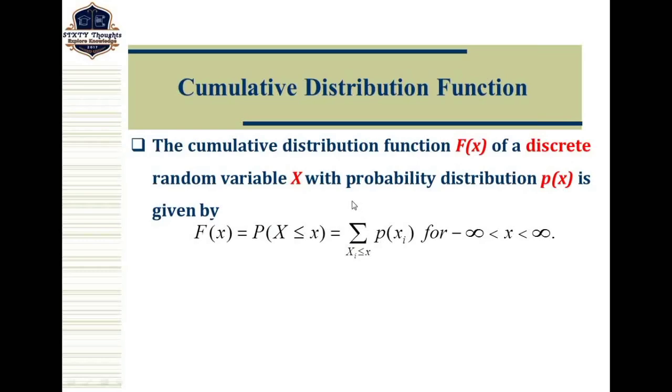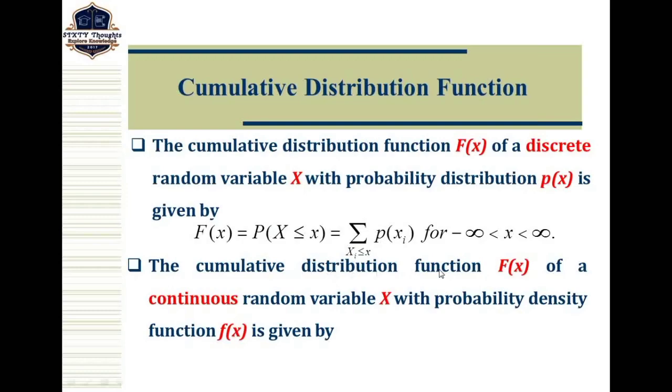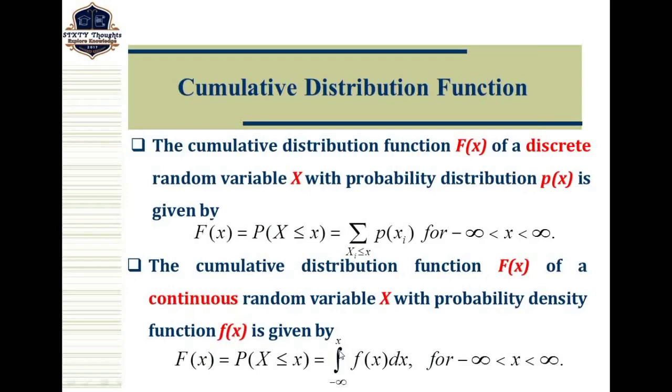Similarly, we define the cumulative distribution function for a continuous random variable. The cumulative distribution function capital F of x of a continuous random variable capital X with probability density function f of x is given by capital F of x equal to probability of X less than or equal to small x, that is equal to the integral from minus infinity to x of f of x dx. Here we consider the probability density function, whereas for discrete we consider the probability mass function. For x we consider the interval minus infinity to plus infinity.